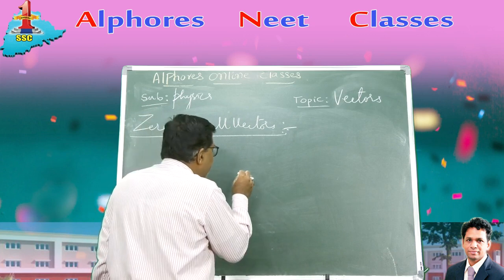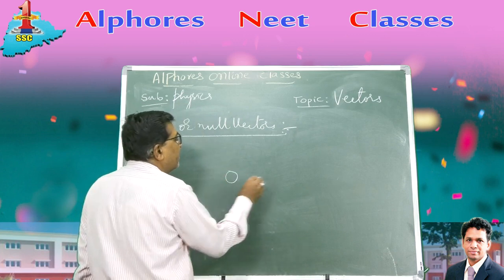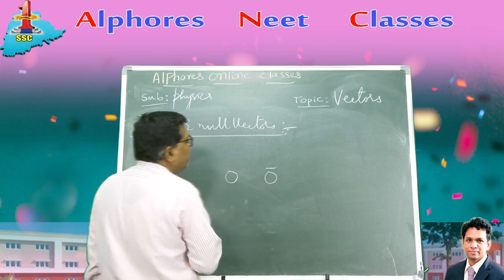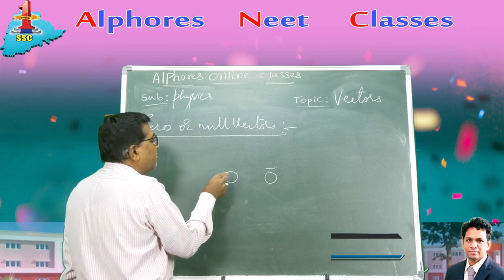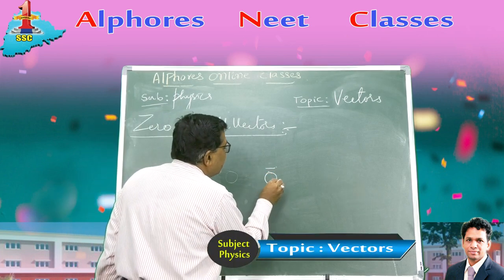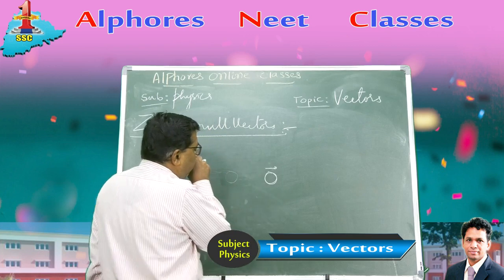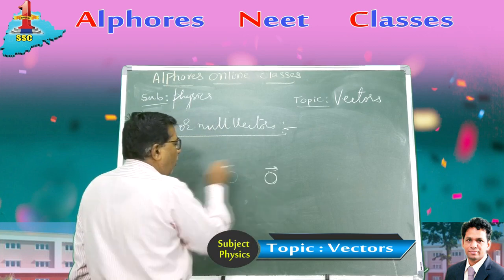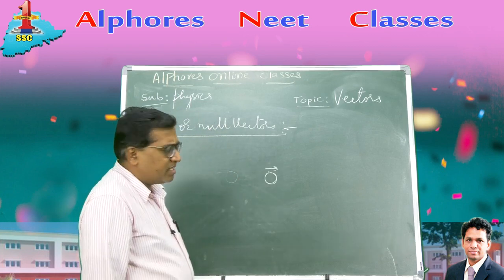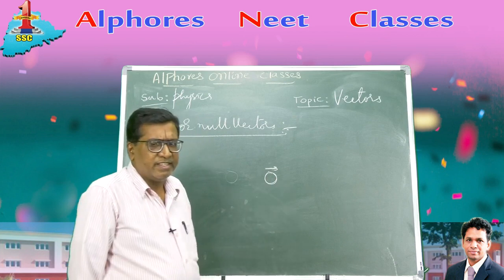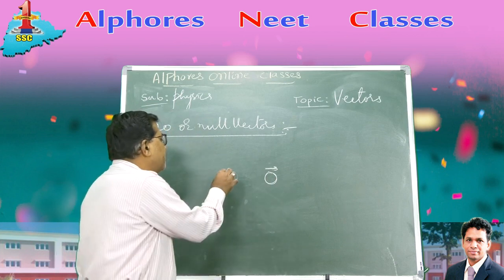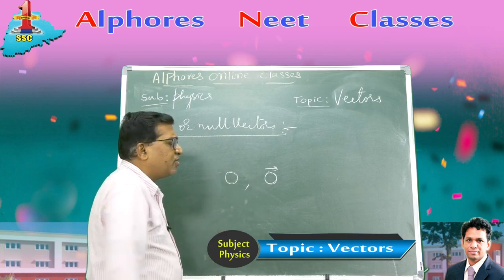What is the difference between a zero scalar and a zero vector? Zero vectors are represented by zero with an arrow overhead, like this. So what is the difference between simply a zero and a zero with an arrow?